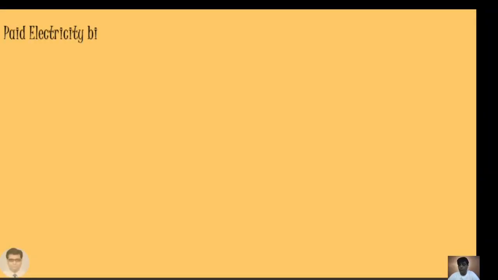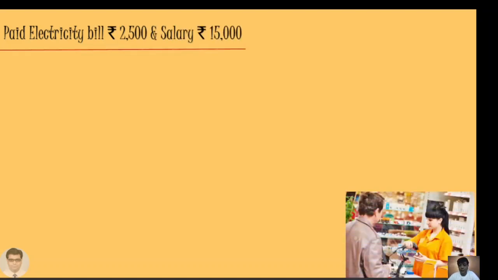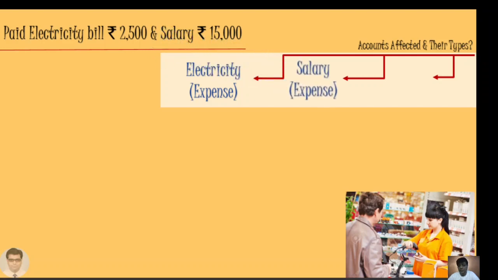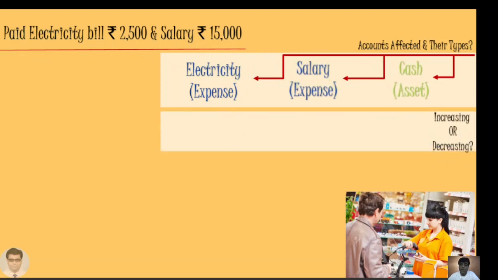Let us see one more transaction. Paid electricity bill rupees 2,500 and salary is rupees 15,000. The accounts affected and their types. First of all, electricity, which is an expense, is getting affected, and then salary, which is an expense, is again affected, and we are paying, so cash is affected.